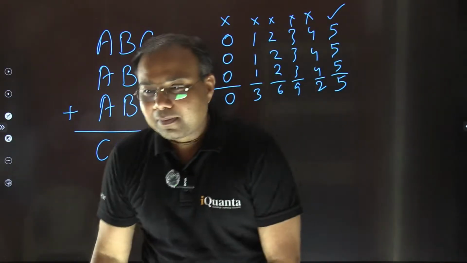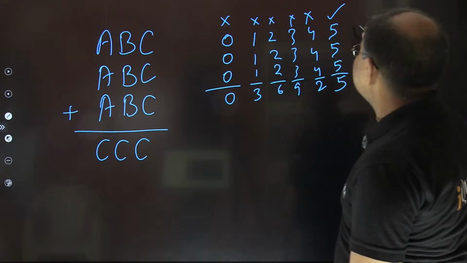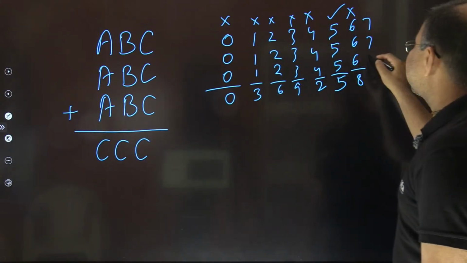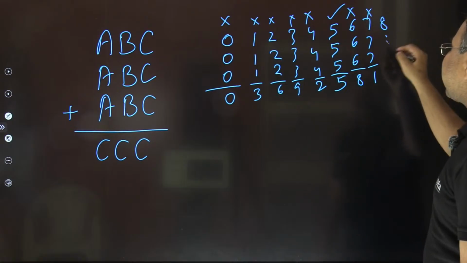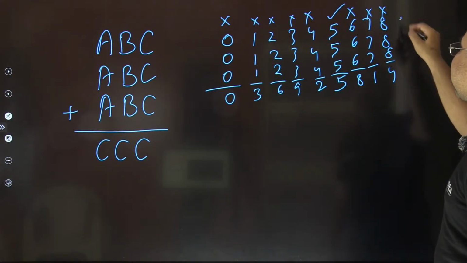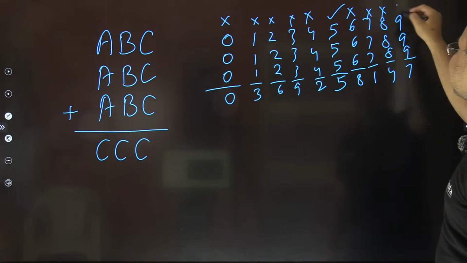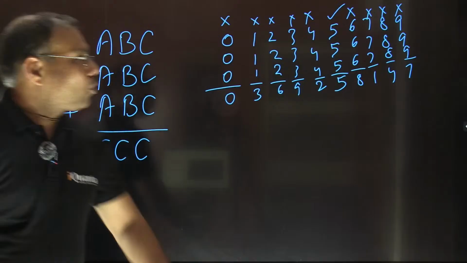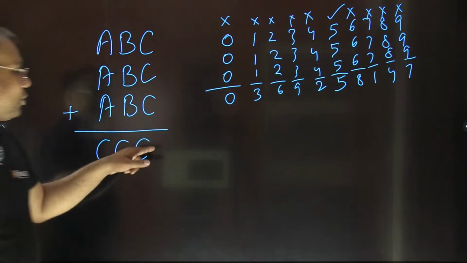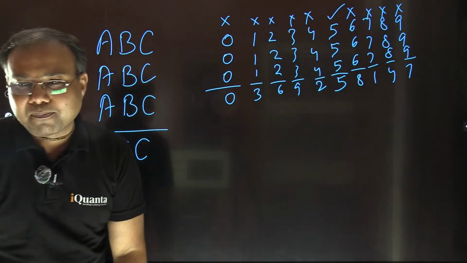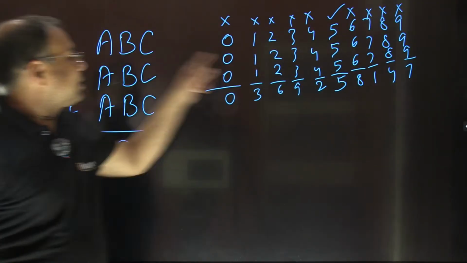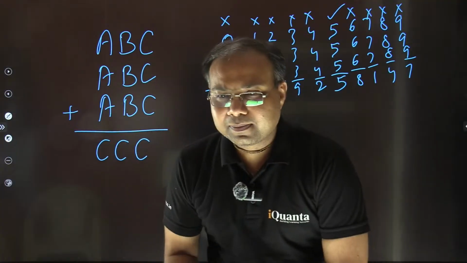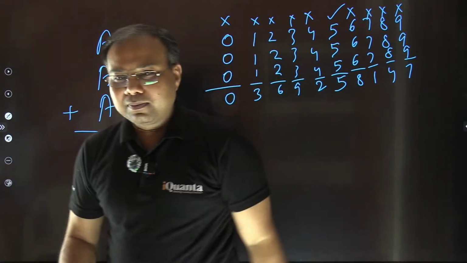It works. We can proceed further also to see whether any other digit will help. 6, 6, 6 will end in 8, it doesn't satisfy. 7, 7, 7 will end in 1, doesn't satisfy. 8, 8, 8 will end in 4, doesn't satisfy. 9, 9, 9, that's 27, ends in 7, doesn't satisfy. Is it clear? Although 0 as a digit was fine, 000 could not be the value of the sum. So this last digit, this C, must be 5 only. Is that clear to everyone? So that was a starting clue.